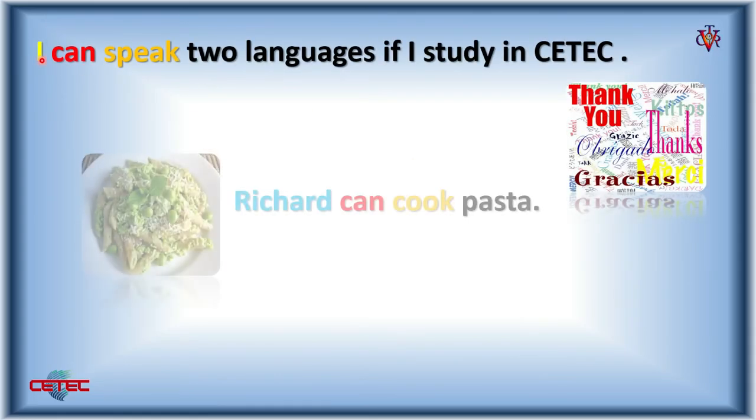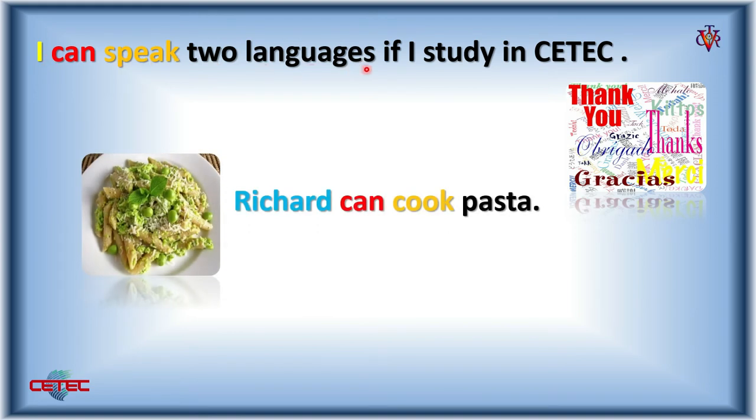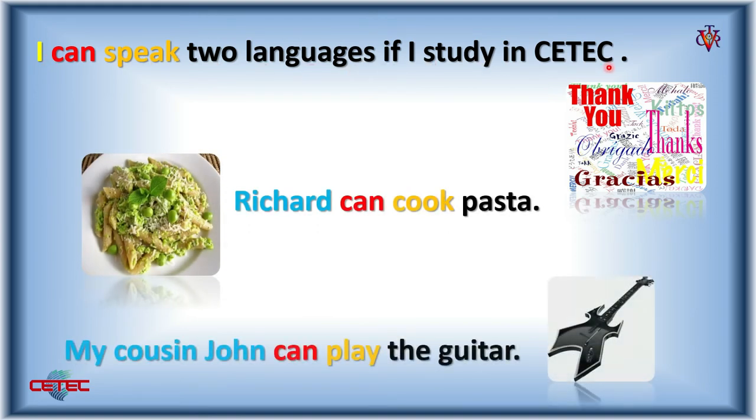Let's see this example. I can speak two languages if I study in CETEC. So here the subject I, this modal auxiliary can, the verb speak, the complement two languages if I study in CETEC. Let's see the example. Richard can cook pasta. Here, Richard, it's a man. Can is the modal auxiliary. Cook is the verb. Pasta is our complement.